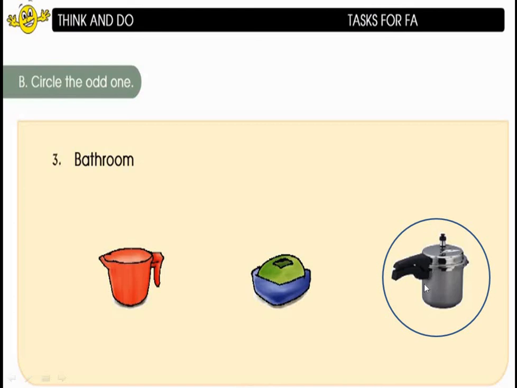This we don't use in bathroom. Rather, we use this pressure cooker in our kitchen. Right, children? You are all correct. We use the pressure cookers in kitchen to prepare food. Right? That's why this is the odd thing in this. We have to circle up the pressure cooker here in the third one.